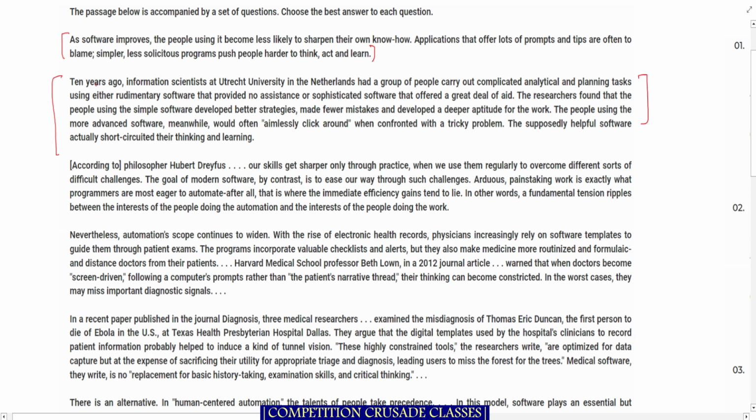Ten years ago, this is the second para, information scientists at Utrecht University in the Netherlands had a group of people carry out complicated analytical and planning tasks using rudimentary software that provided no assistance, or sophisticated software.